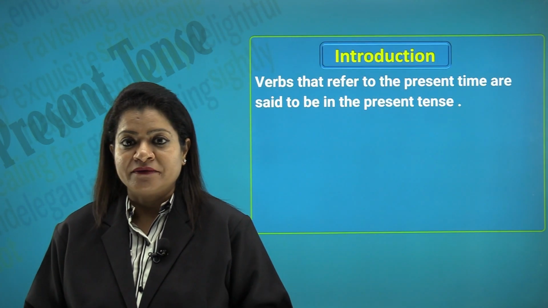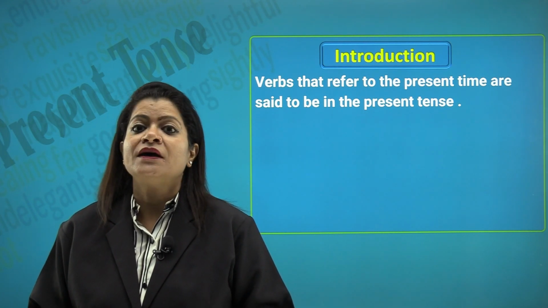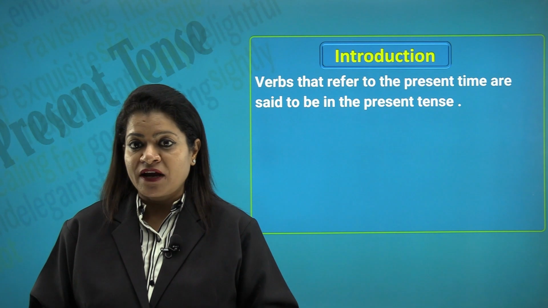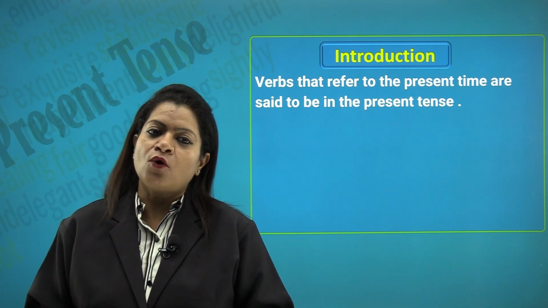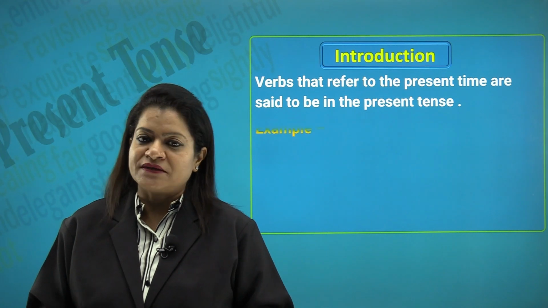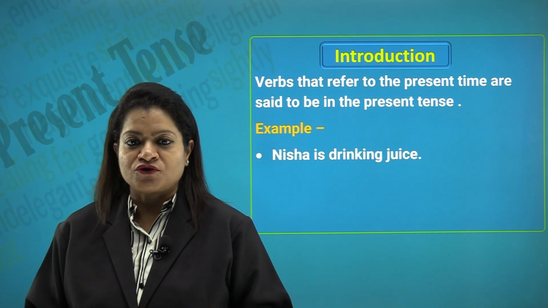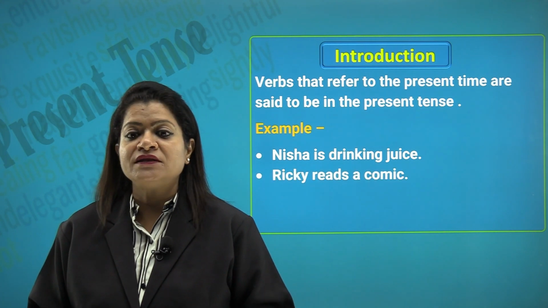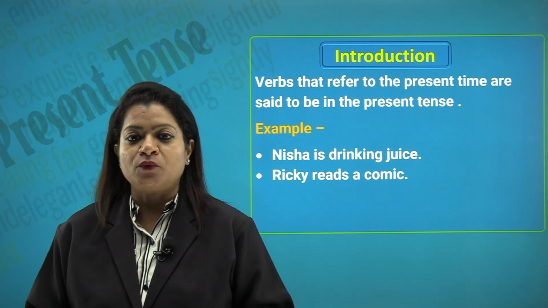So let us begin. Verbs that refer to the present time are said to be in the present tense. So whatever action is being done today, right now at the time of speaking, will all be put under the present tense. For example, Nisha is drinking juice. Ricky reads a comic. So it is something that Ricky is busy with.